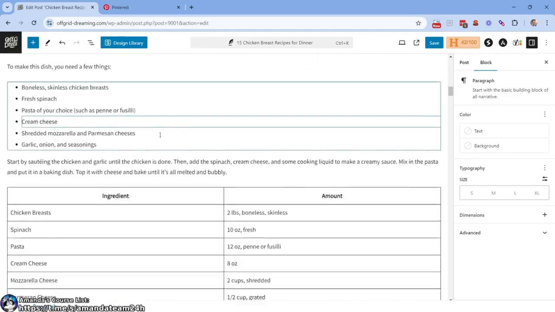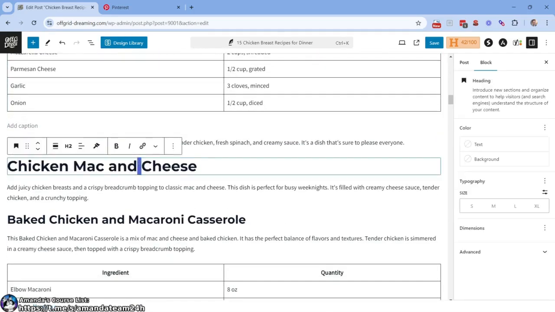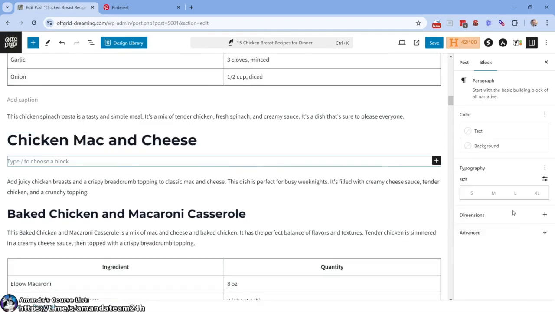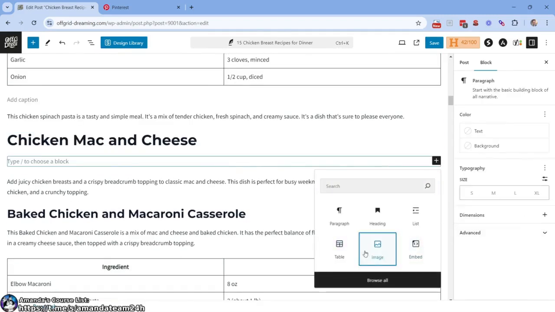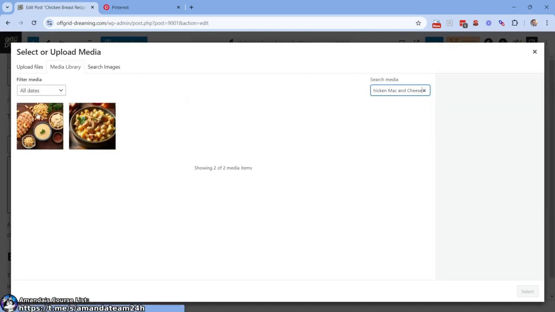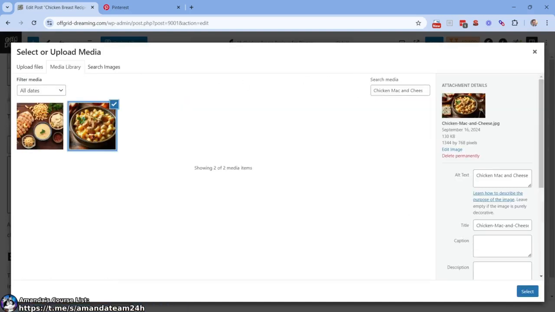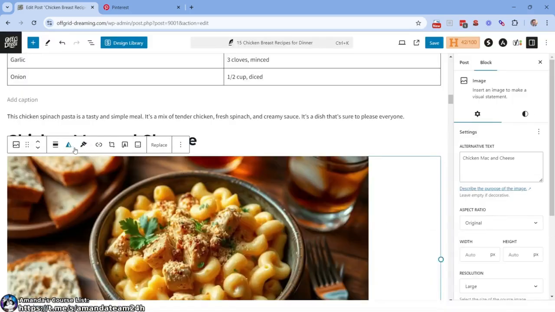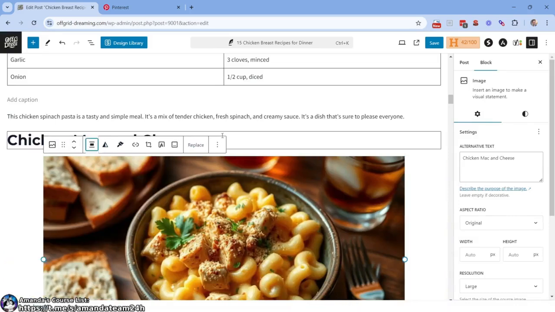I'm going to rinse and repeat in all of these, right? So just copy this. Step down, let's come to image, right here, media, because we've already done all 15 of these. That one looks nice. Is that what I want? All right, let's do that one. All right, that looks nice. Let's put it centered.